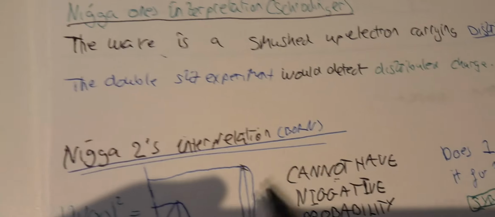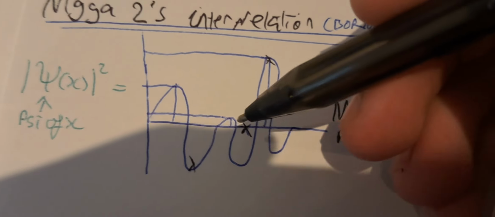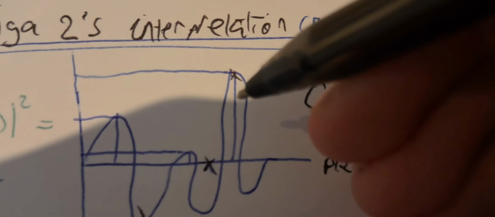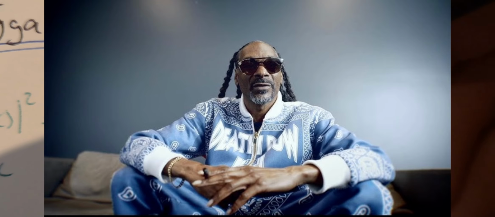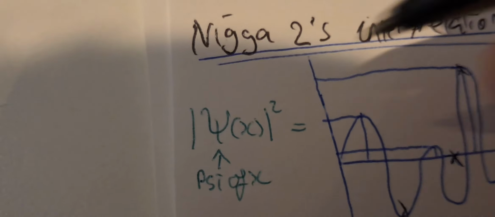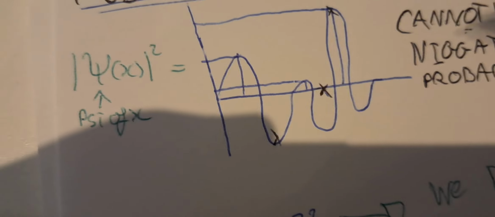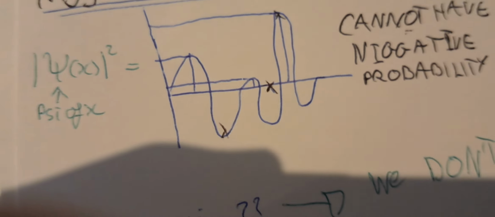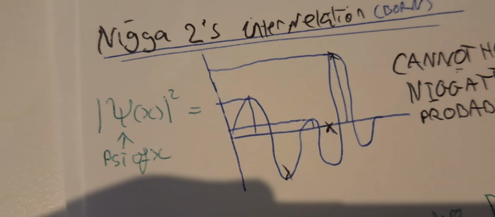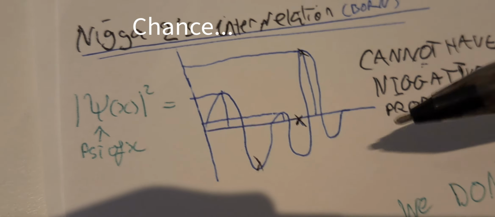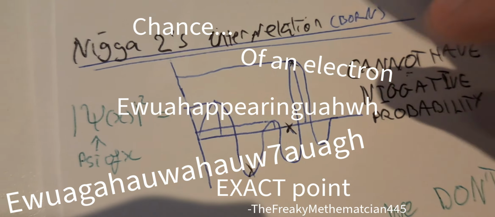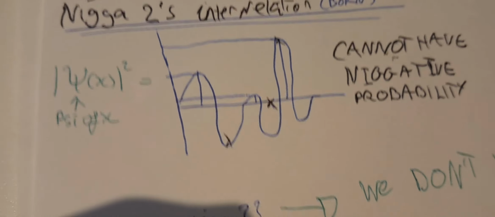Now, that gives way for the second interpretation, right? Born's, of course. Now, what Born says is that if you take psi of x and square it, what you get is the probability of the electron arriving at each point, right? Now, the probability over here is the highest because it's the highest peak. Now, the reason you square psi of x is you cannot have negative probability. This is a negative probability over here. It's something like negative 5%. You can't have a negative 5% chance of an electron appearing at an exact point. That's why we have to square it, right?